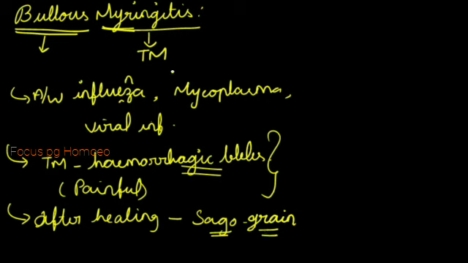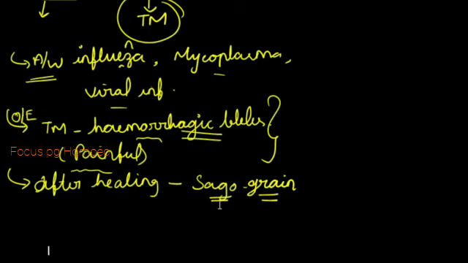So in case of bullous myringitis, it is none other than the inflammation of the tympanic membrane, and it is associated with influenza, mycoplasma and viral infection. And on examination, there will be hemorrhagic blebs which is of painful nature, and after healing there will be sago grain appearance. So this is regarding the bullous myringitis. So moving on to the next condition,